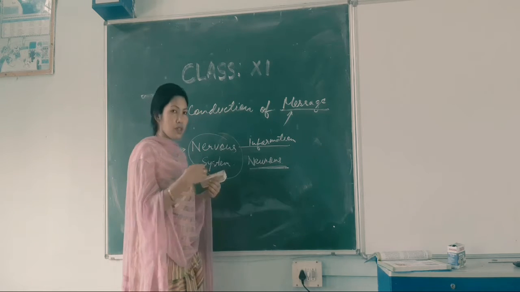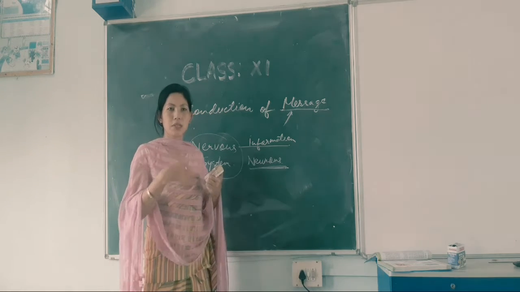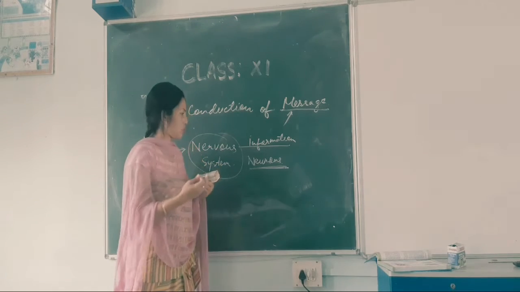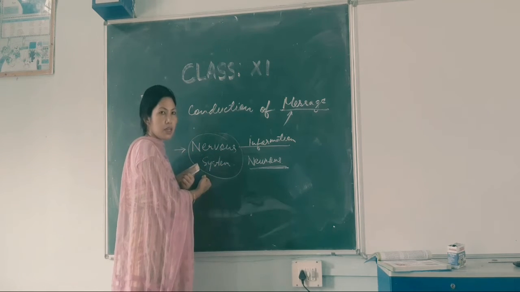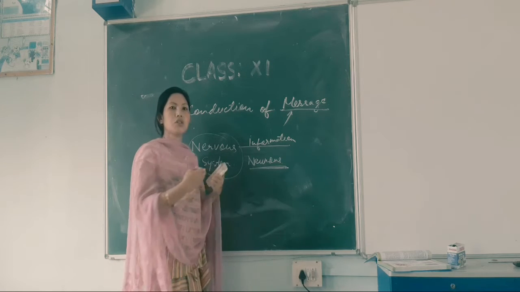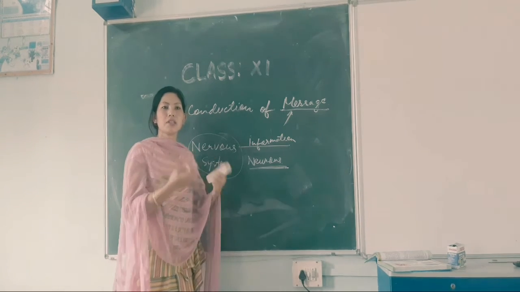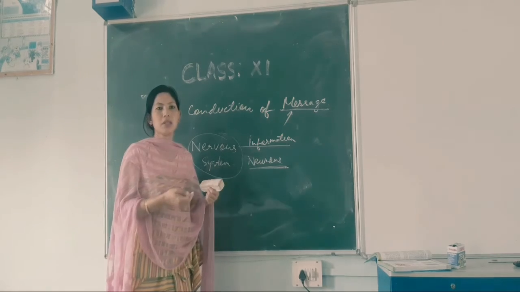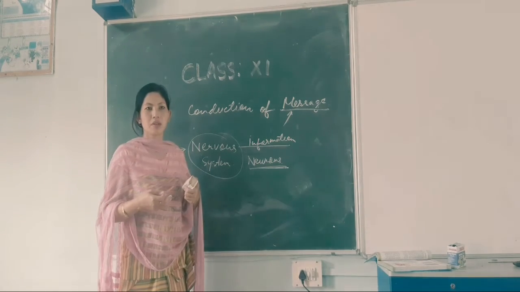Likewise, all the systems in our body are well synchronized through our nervous system, and for this, the neural tissue or the neurons help in passing on the messages effectively and in time.